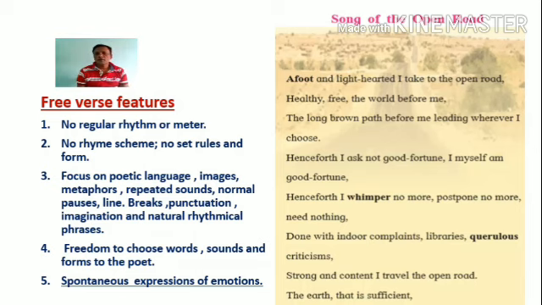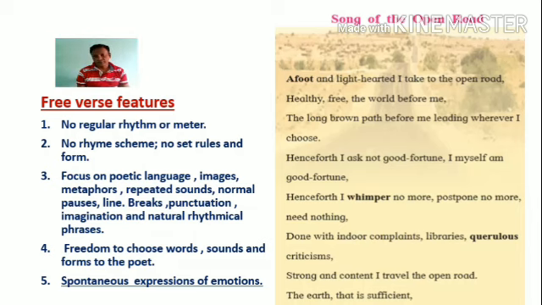The first line ends with the word road. Then the ending word of the second line is me. Then choose, fortune, nothing, criticisms, and so on.